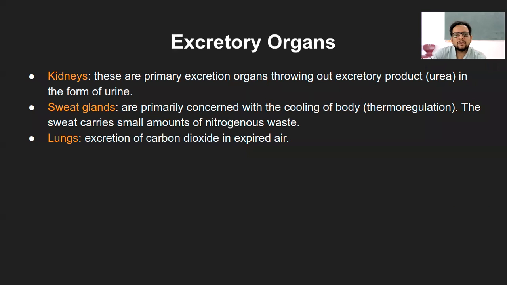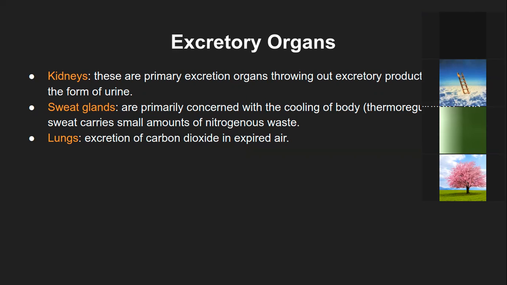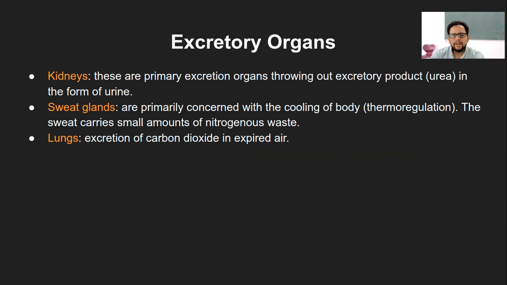And the sweat also carries a small amount of nitrogenous waste, usually in the form of urea, and also salts. Generally people say that sweat is salty. That is true, because a small amount of salt is also excreted through the sweat glands.